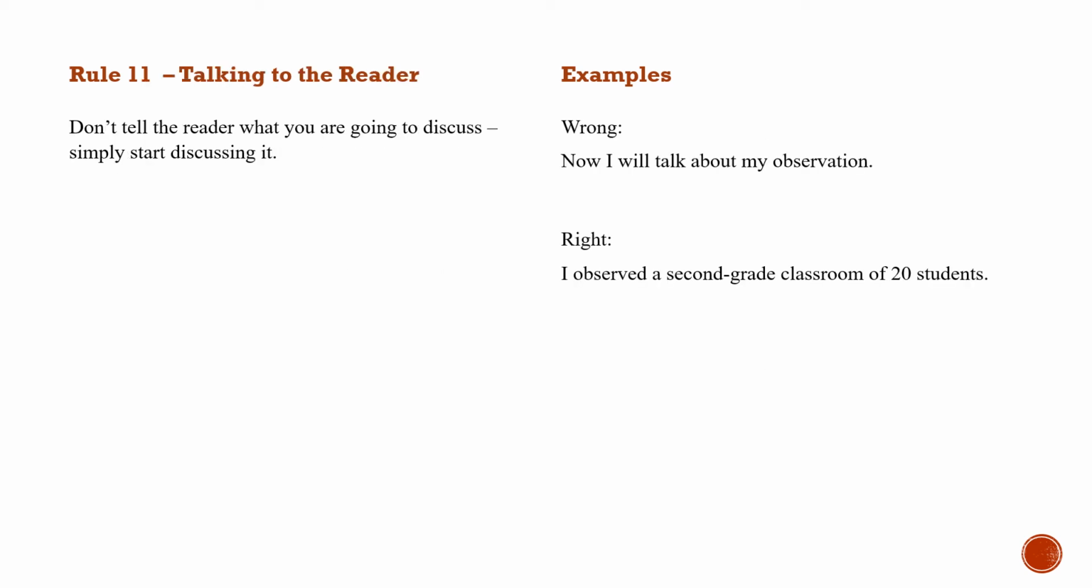Rule 11 is about talking to the reader. Don't tell the reader in your paper what you're going to discuss, just start discussing it. So don't say, now I will talk about my observation, or now here's what I'm going to cover. Just start covering it. I observed a second grade classroom of 20 students.